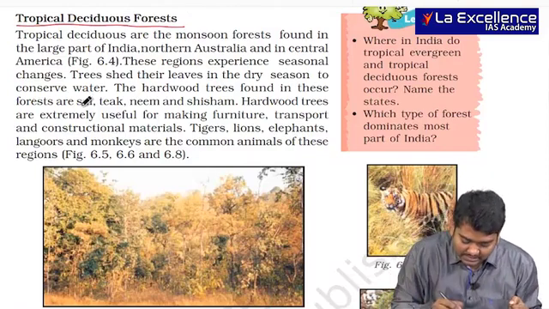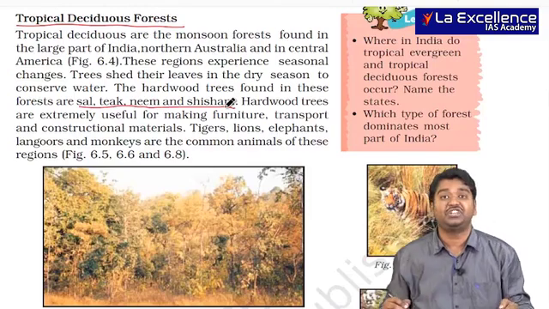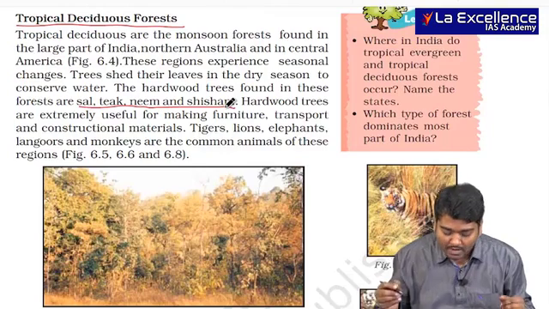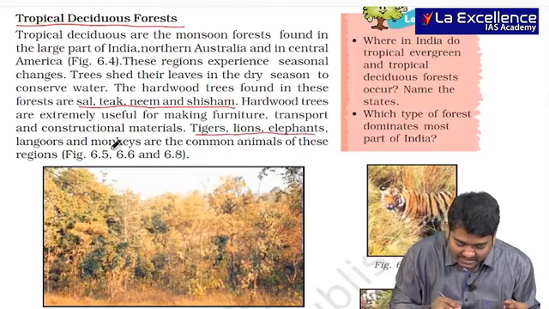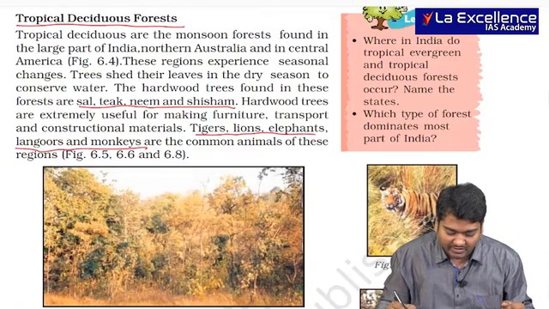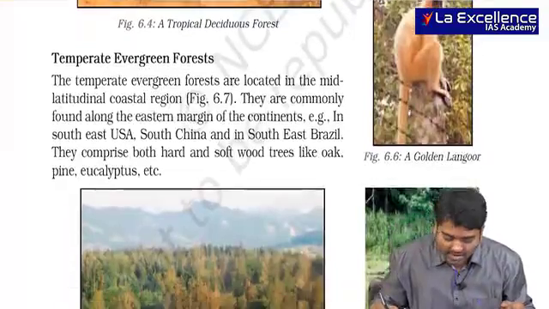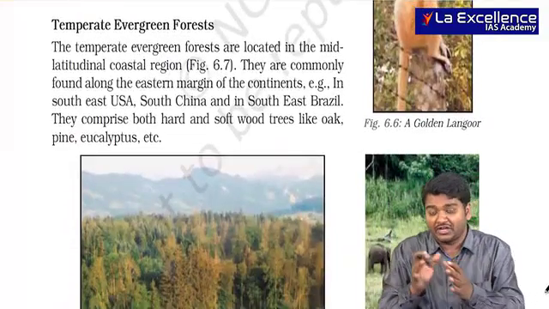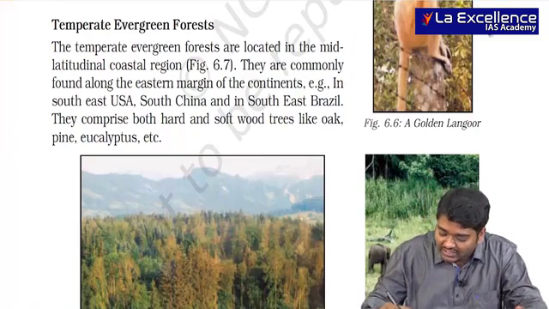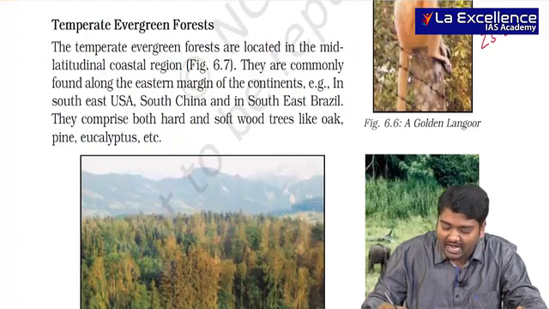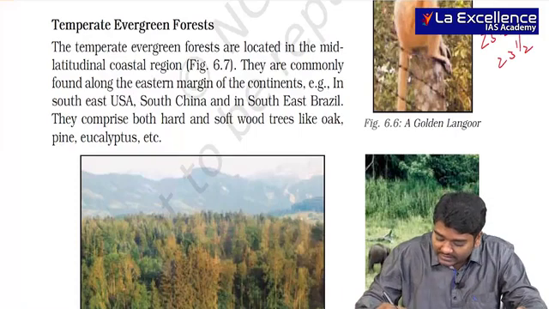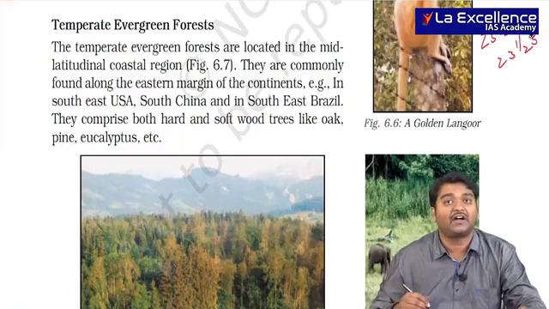So here sal, teak, neem and shisham are the most important plants. Whenever I underline them, you have to remember it for sure. Then you have tigers, lions, elephants, langurs and monkeys, not so important. I'll tell some important facts whenever it is actually important. Then we are talking about temperate evergreen forest. We saw tropical evergreen forest. Tropical region means it falls between 23.5 degrees north and 23.5 degrees south.